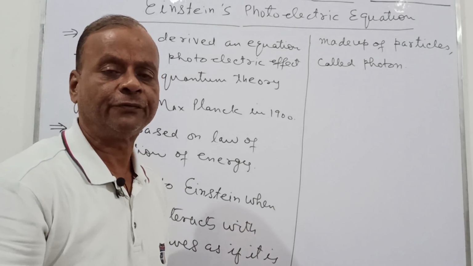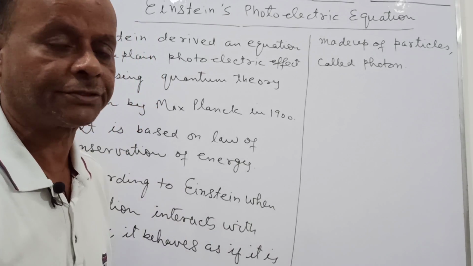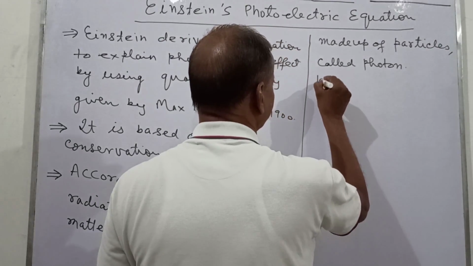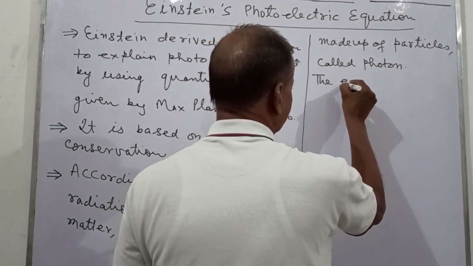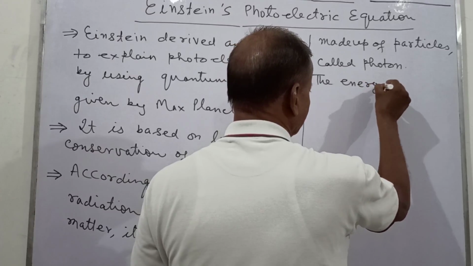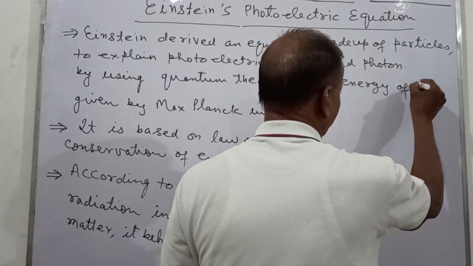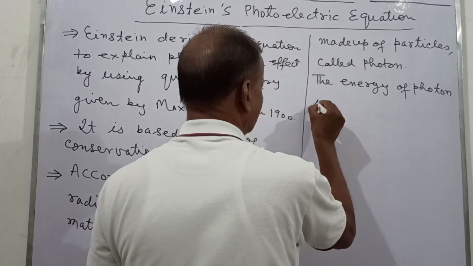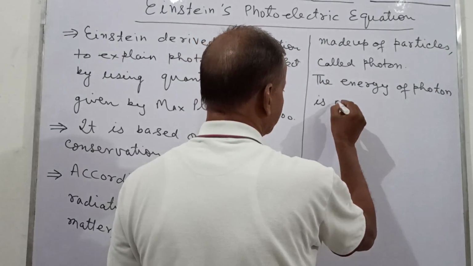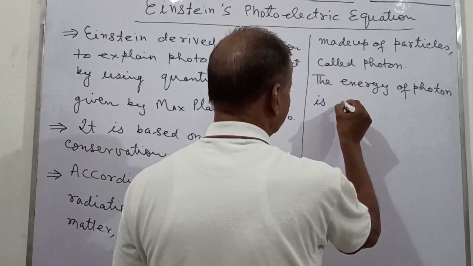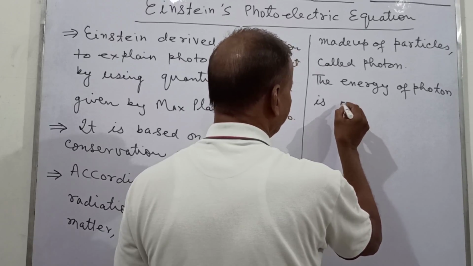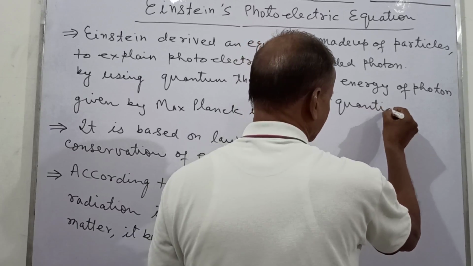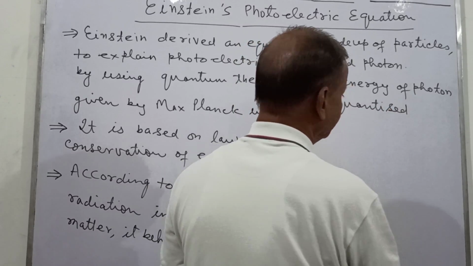The energy of the photon is quantized or discrete. The energy of photon is quantized.